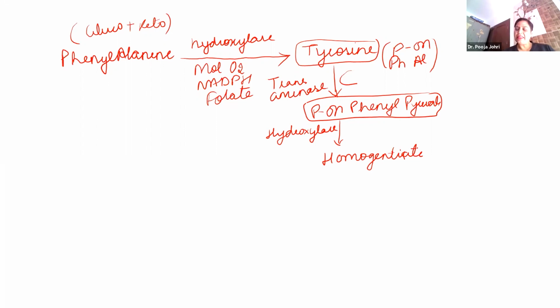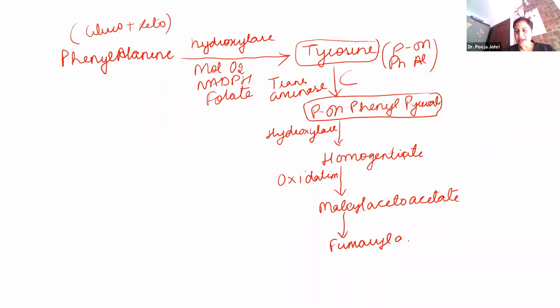Right. And this homogentisic acid undergoes oxidation, right, to get converted into maleylacetoacetate. And this maleylacetoacetate undergoes simple isomerism. Maleic acid and fumaric acid are actually linked as isomers. So it is going to form fumarylacetoacetate.